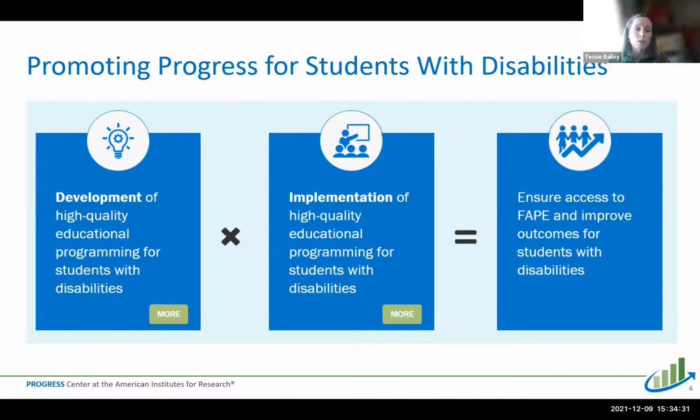We also know, though, that for students to benefit, we have to ensure a high degree of fidelity to that program using evidence-based and high-leverage practices. Today's webinar is part of a larger series of trainings and resources that we have available to support local educators in implementing well-designed programs.